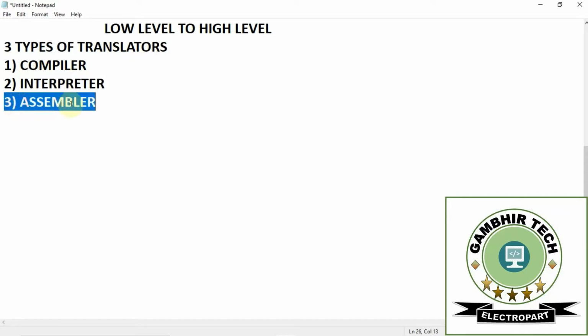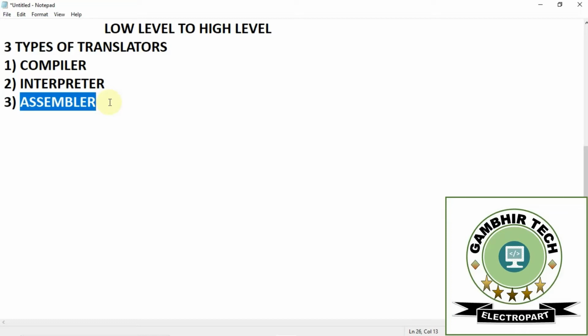Next we have the assembler. We have discussed these two, compiler and interpreter, which are used to convert the high level language to the low level language. The assembler is basically used to convert the low level language to the high level language. So it is converting the output. The computer gives the output in the form of binary, so it converts that binary form into human readable language. So these are the three types of translators.